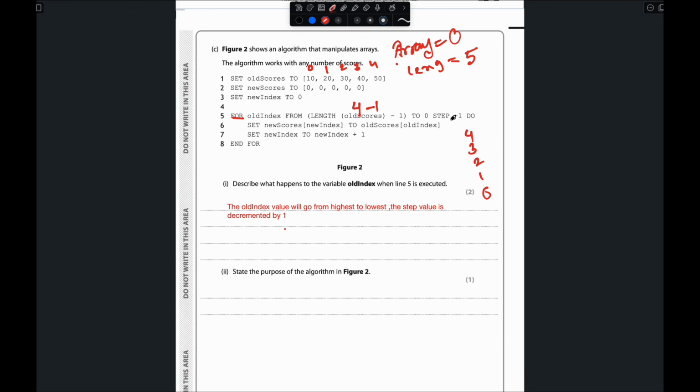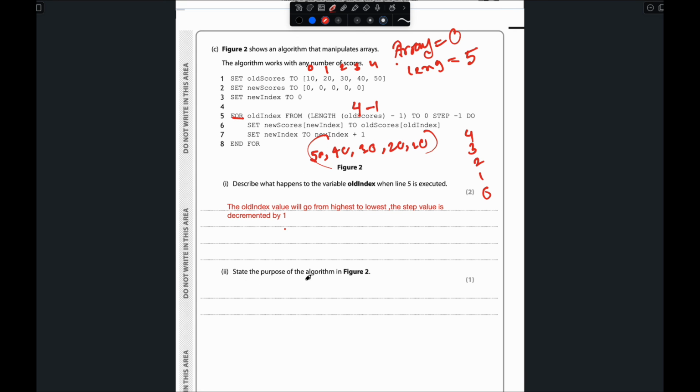So what happens when it goes through that way? Here it sets new index to index plus 1. So here we have 10, 20, 30, 40 and 50, right? And after we run the loop, all the values are assigned to the new index in this way. It will be 50, 40, 30, 20 and 10.